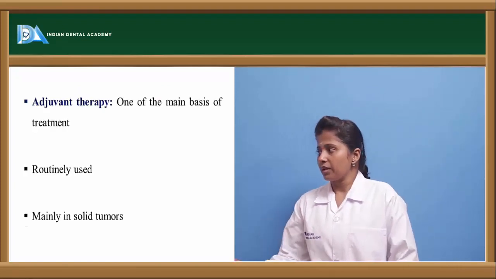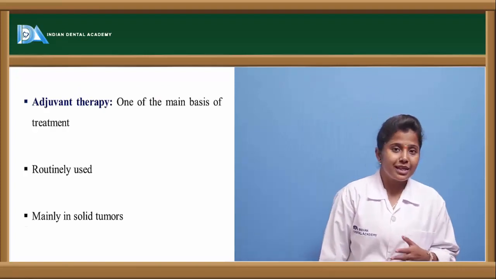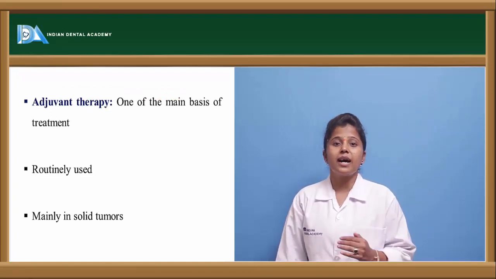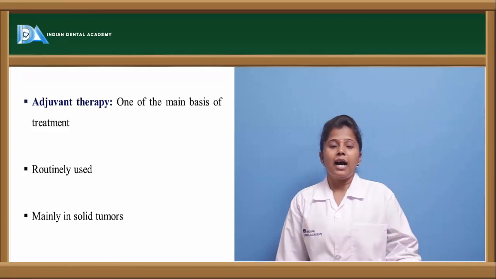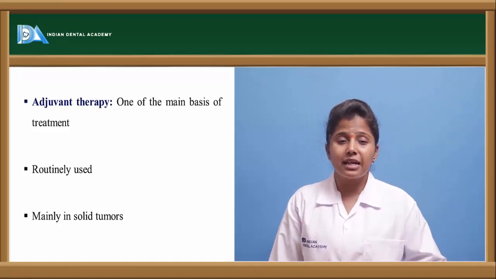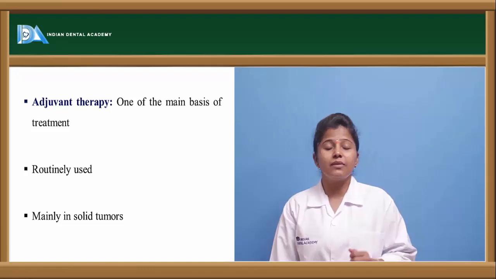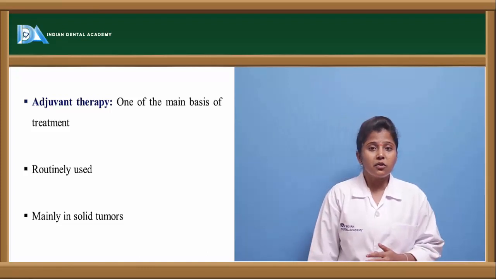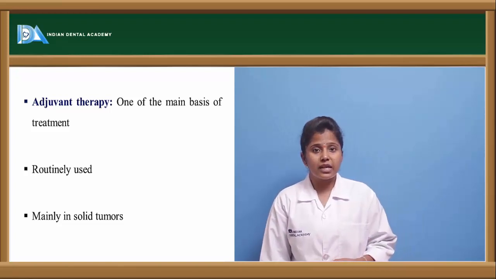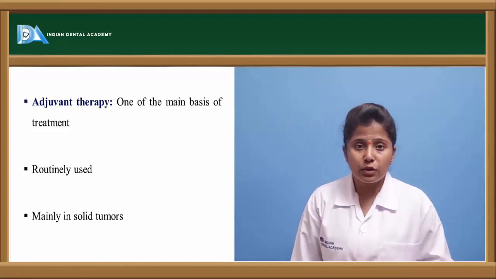Adjuvant therapy. The adjuvant therapy is the therapy which is given after the primary therapy, that is after the surgery. If there are any traces of cancer cells present after the surgery or even after the radiation, in order to remove these cancer traces and prevent the reoccurrence of the cancer, this adjuvant therapy is mostly preferred.